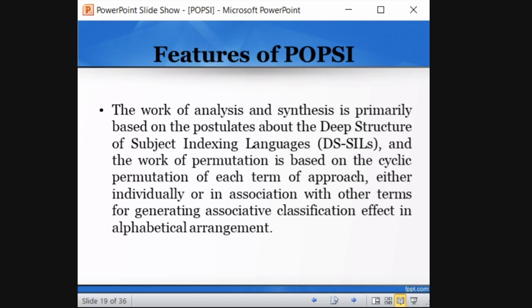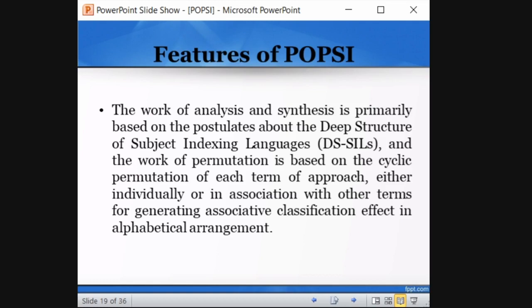Deep structure means there is a subject which is deep and there is a layer which is at the top. For example, if you take a pineapple, the layer will be on top, and inside, whatever fruit you take, the outer layer is the skin part. That is the superficial part. Inside the fruit is the deep layer. Like that, the subjects are categorized. There is a superficial layer that represents the deep structure of the document. That is the concept of DS.